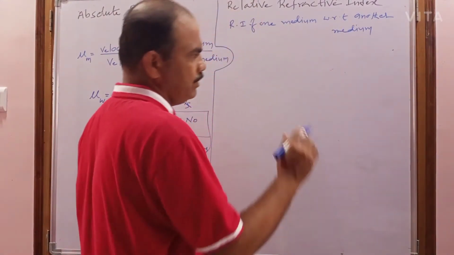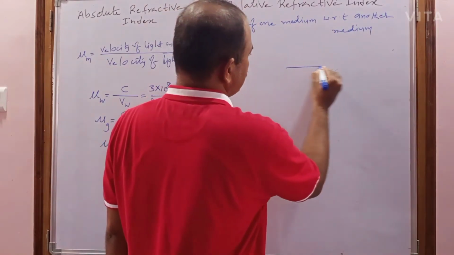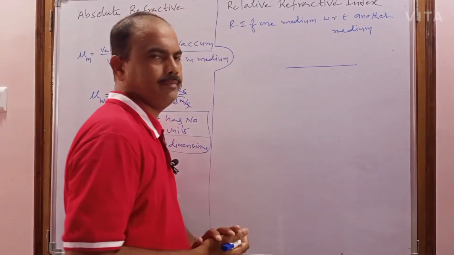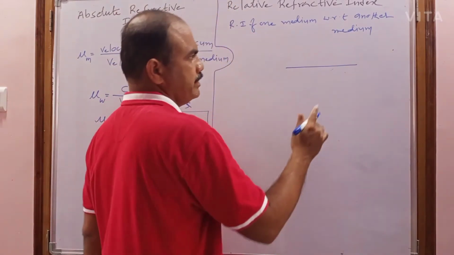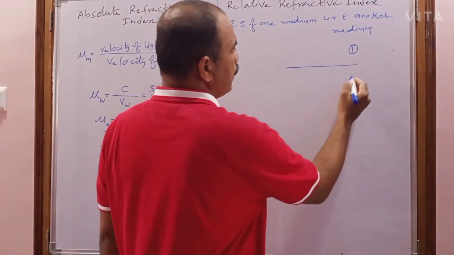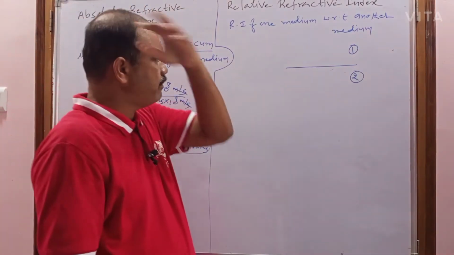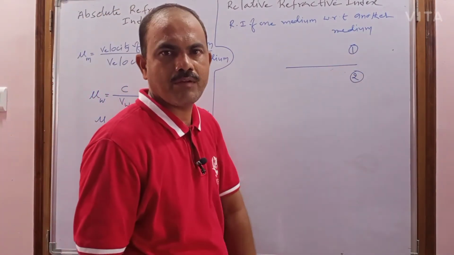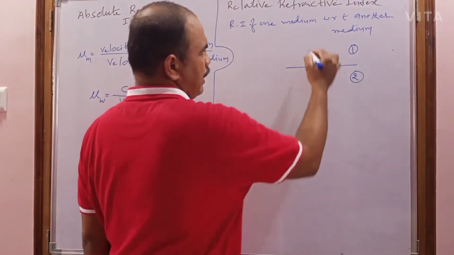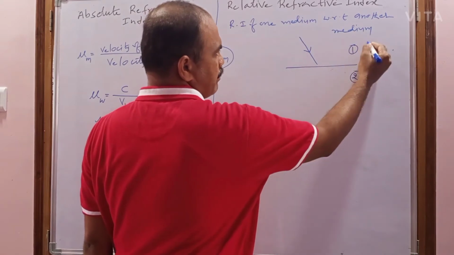You can easily understand this by using an example. Consider a surface separating two media. Above the surface, let us consider there is medium 1, and below the surface there is medium 2. Now let us imagine light is traveling through medium 1 with velocity v1.